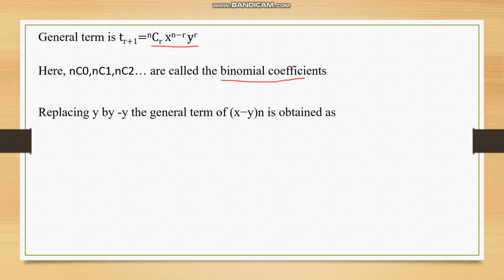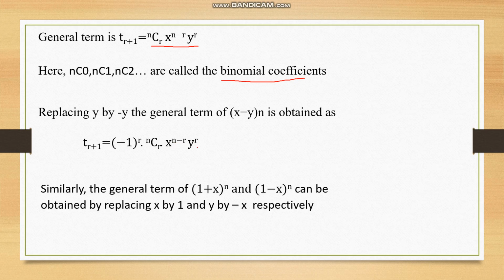Now if you replace y by minus y, the general term of (x minus y) to the power n is obtained as T(r plus 1) equal to minus 1 to the power r nCr x to the power n minus r into y to the power r. Similarly, we can obtain the general terms of (1 plus x) to the power n and (1 minus x) to the power n by replacing x by 1 and y by x and minus x respectively.